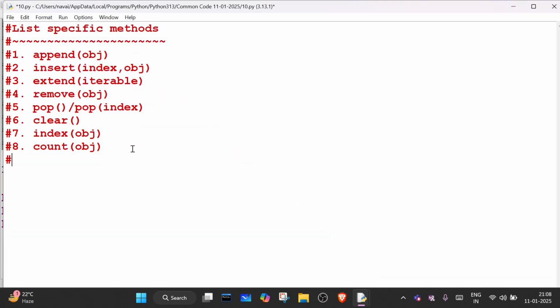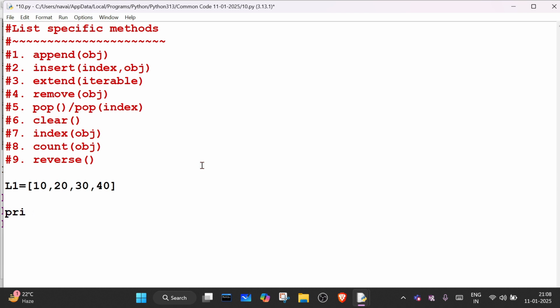Okay, after that we have the ninth method, which is reverse. So we can use reverse also. It can reverse the list. It doesn't require any object, it will just reverse the list. For example, I'm writing here L1 is equal to 10, 20, 30 and 40. Will it reverse? Yes, it will reverse.